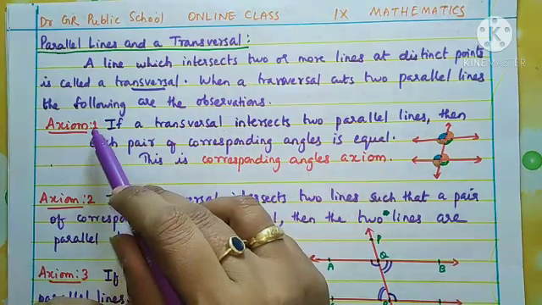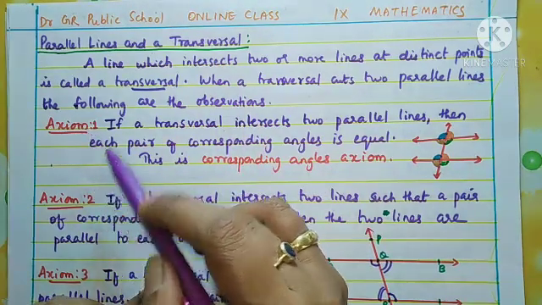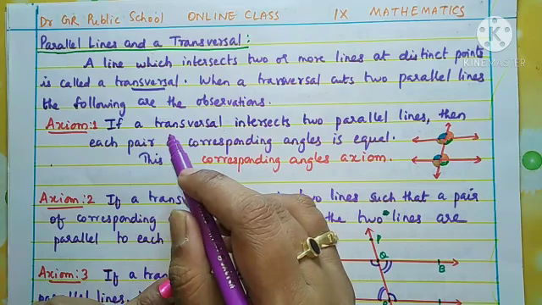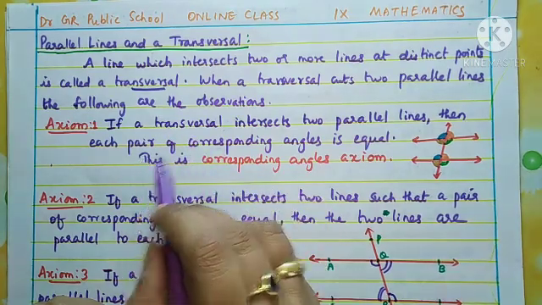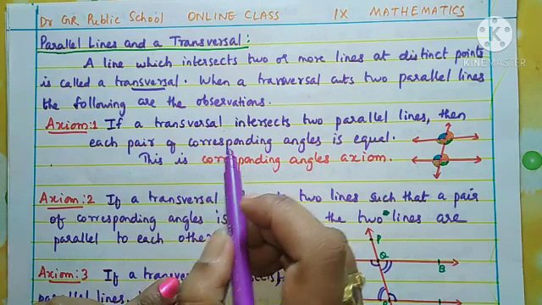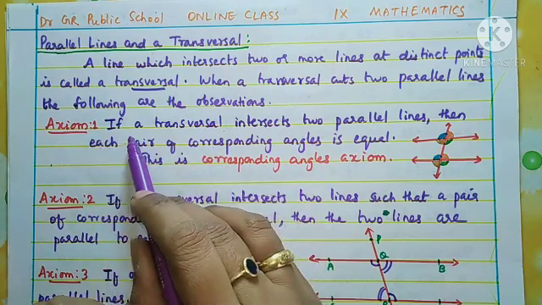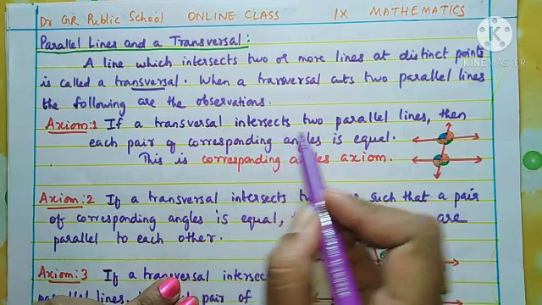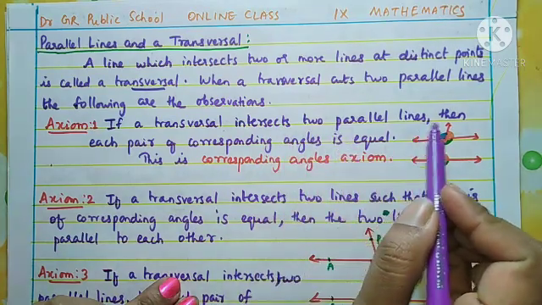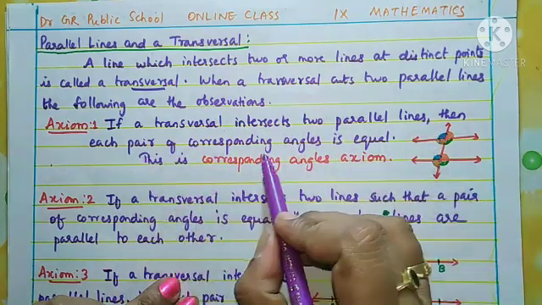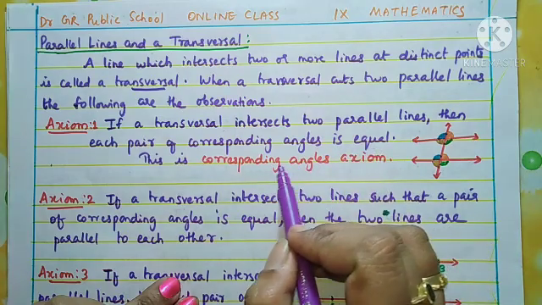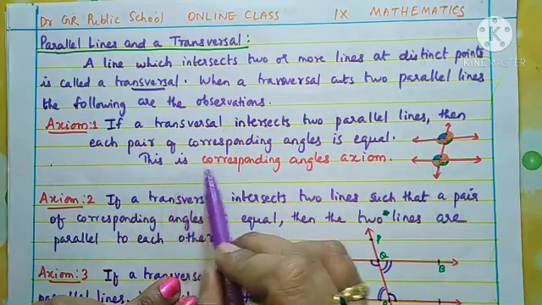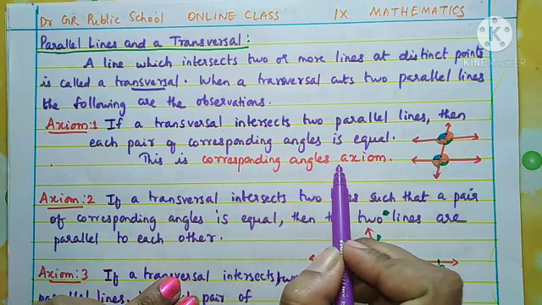So you see here we have the axioms. Axioms are actually true statements. So you just learn the statement by heart and understand the meaning. The first one is, if a transversal intersects two parallel lines, then each pair of corresponding angles is equal, as you saw in the video. So this axiom is called the corresponding angles axiom.